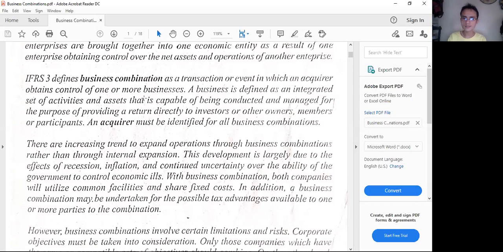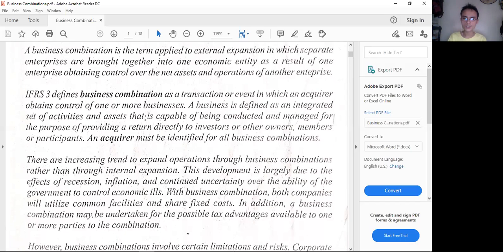Because they think that they would be getting returns. If this is a corporation, then they would get dividends, or patronage refunds if a cooperative. But normally a business combination would be for corporations since we talk of stocks or shares. But we are not saying that other forms of entities would not be allowed.